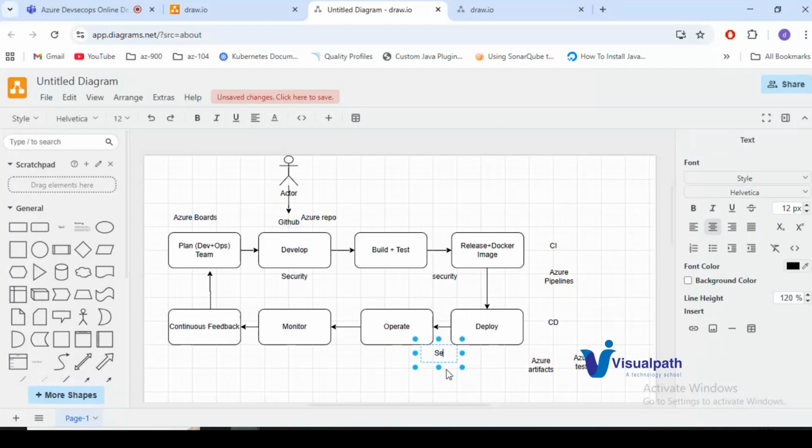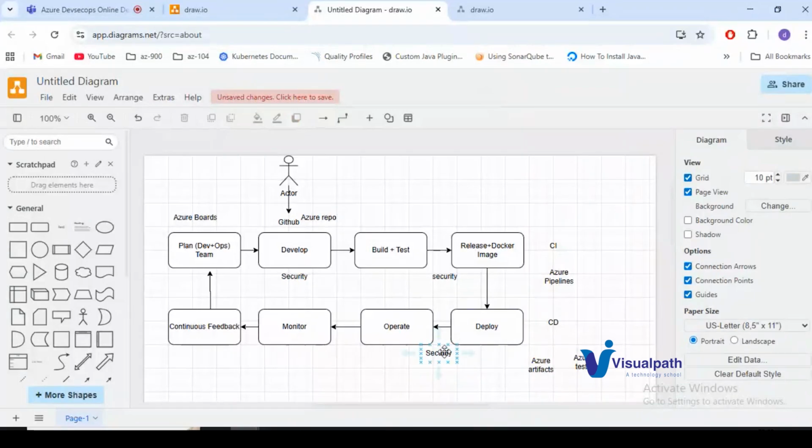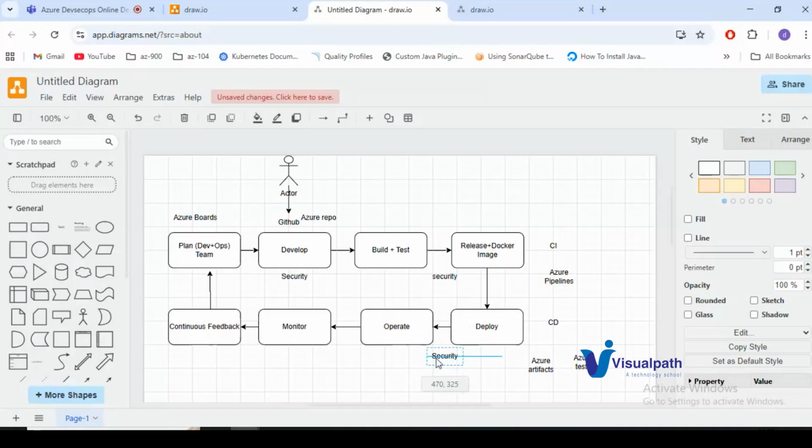Once the application is deployed, I'll create and run a security testing tool. This is DAST, dynamic application security testing, which runs once the application is running. We'll check how the application is working and whether there are any vulnerabilities. So if you see here, at every stage we are putting security and quality gates.